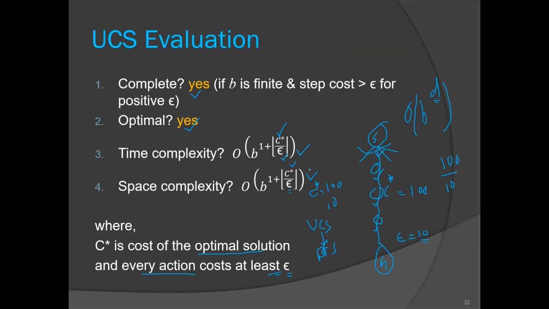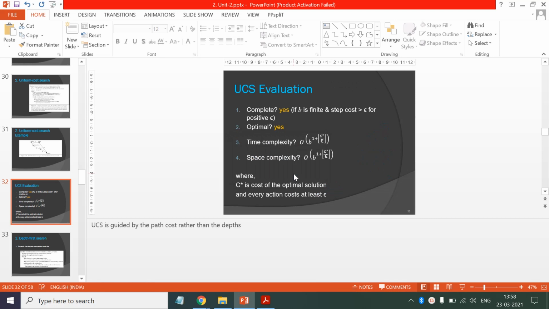We have to discuss this in depth actually, but do you get this concept of how this figure is coming? We wanted that depth. So for that we consider the path cost of the optimal solution, which is indicated by C star, and we are assuming that every action costs at least epsilon. So this division, C star by epsilon, will give me that depth. This many actions you have to perform, and that's why our time complexity is given by this figure. So in this way we have completed our second unit.